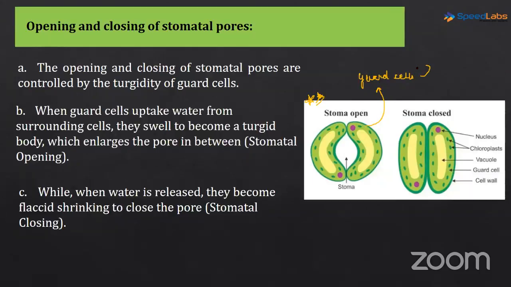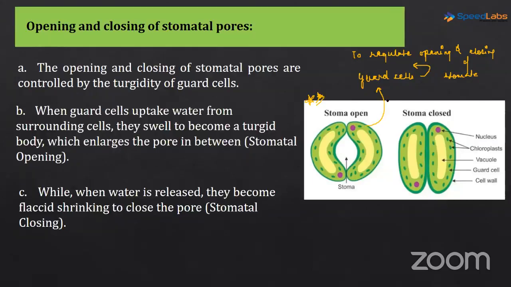The main function of these guard cells is to regulate the opening and closing of the stomata.